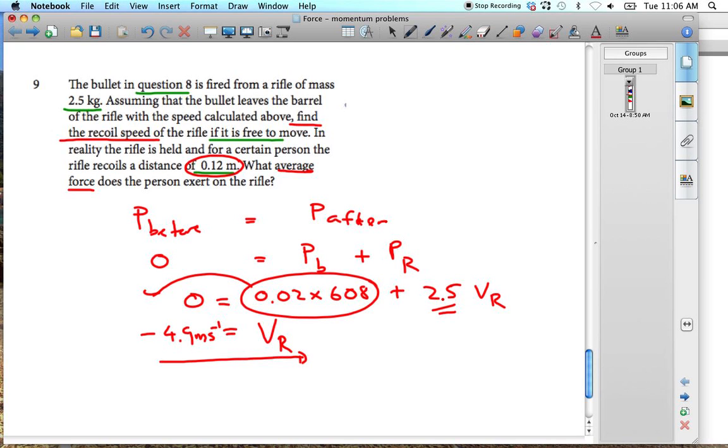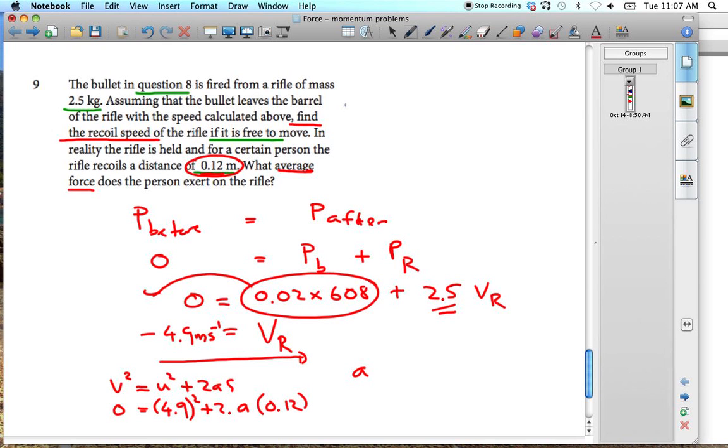So to work out that acceleration, we'll use this formula over here: v squared is equal to u squared plus 2as. The final velocity, it comes to a halt, so 0. u squared would be 4.9 squared, plus 2 times a, which is what we want to find, and s is 0.12.